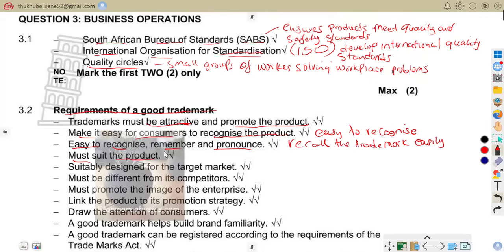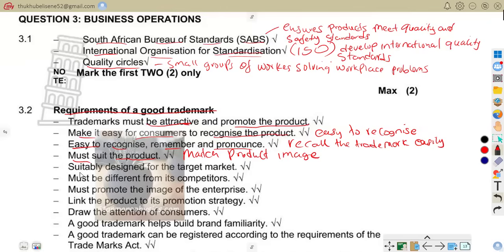Must suit the product. The trademark should match the product image. That is that. It should match the product image. For example, luxury logos for expensive watches, fun logos for children's toys. That is always it. Let it match the product image.